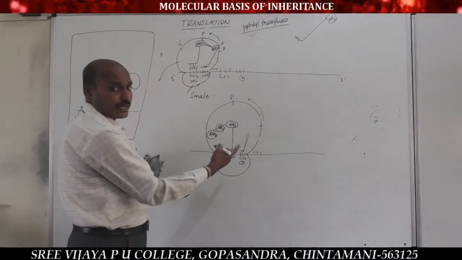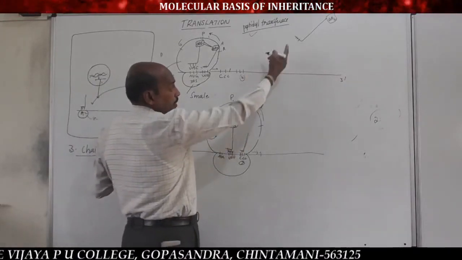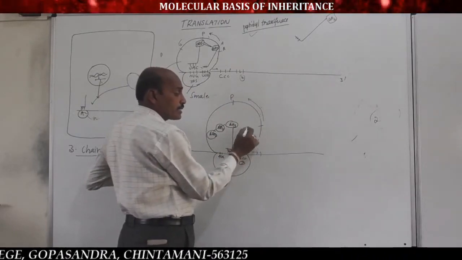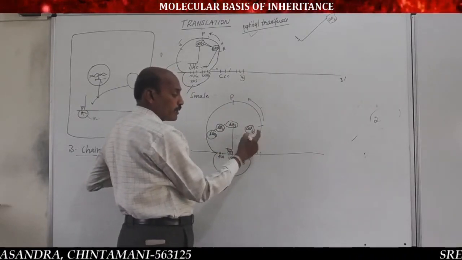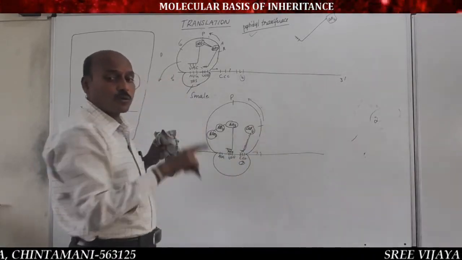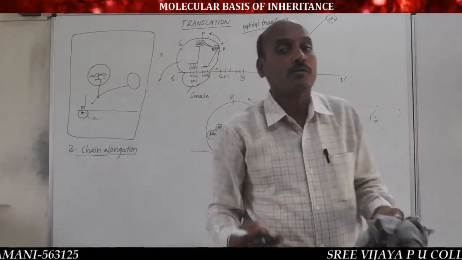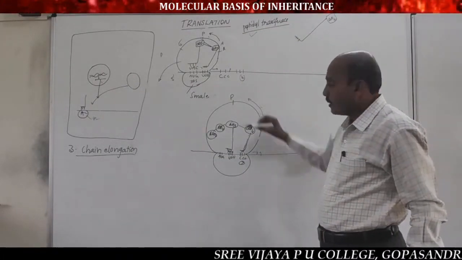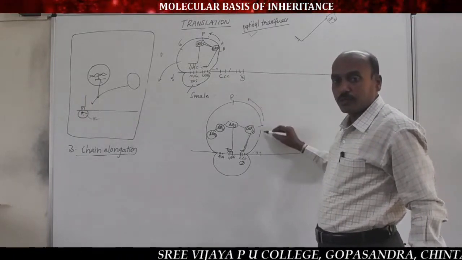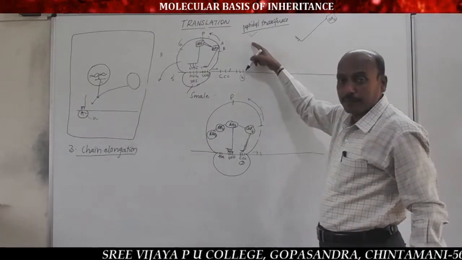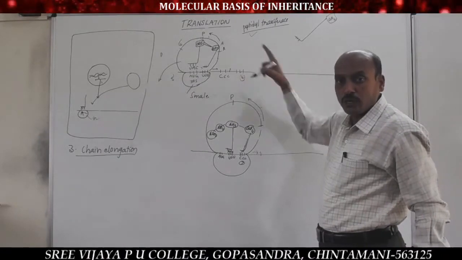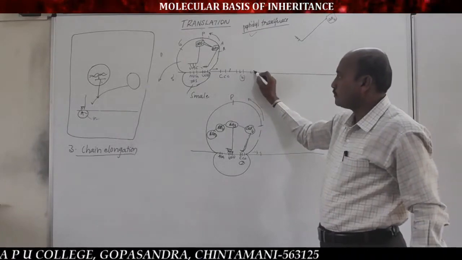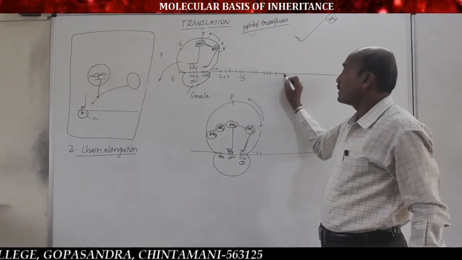Whenever the A site becomes vacant, the fourth tRNA carrying the fourth amino acid enters into the ribosome through the A site and binds to the codon of mRNA by its anticodon. At the same time, a peptide bond is formed between the third amino acid of the P site and the fourth amino acid of the A site in the presence of peptidyl transferase enzyme. So, in this manner, remember this point, the ribosome moves over the mRNA,